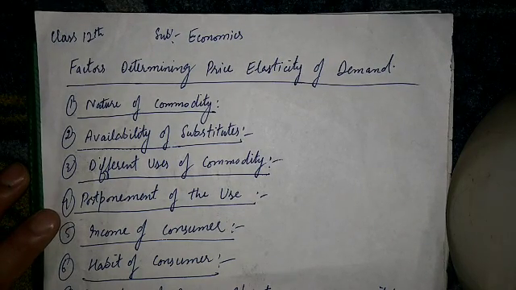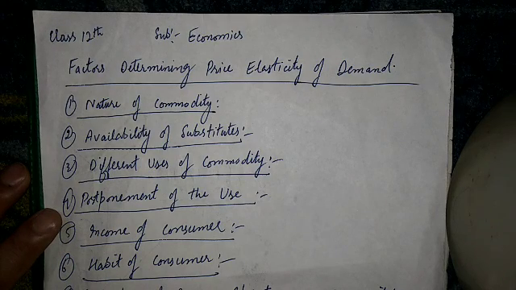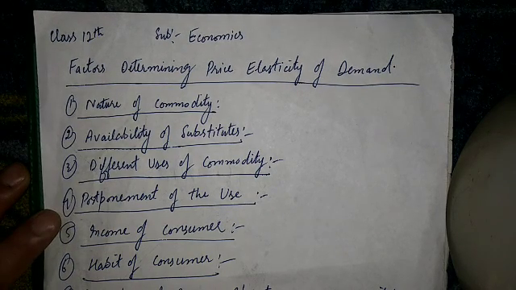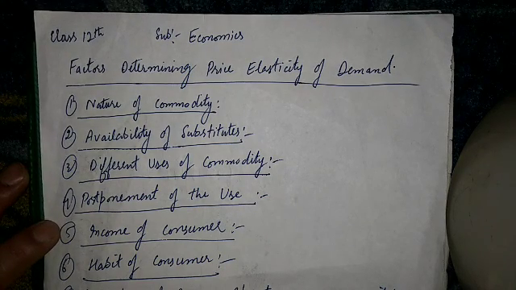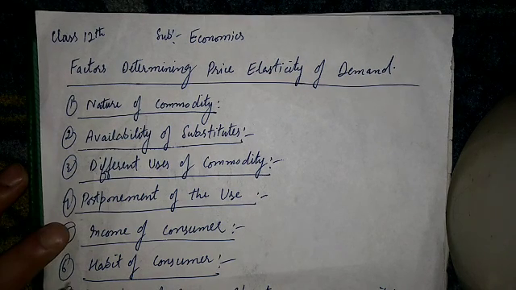You see, people whose income are very high or very low, their demand will ordinarily be inelastic because rise or fall in price will have little effect on their demand. Conversely, middle income groups will have elastic demand. And the sixth one is habit of consumer.